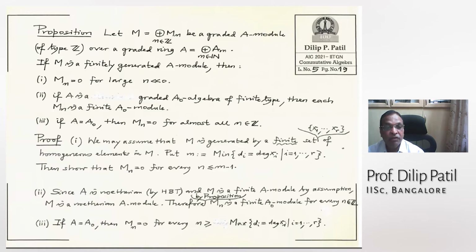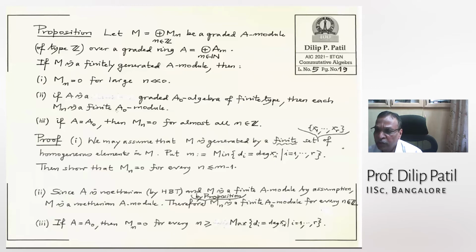And third one, Mn is 0 for almost all n. Again the same trick: take the homogeneous set of generators. Here you have taken the minimum; now you take the maximum, and take n bigger than that maximum, then all are 0. Same proof, similar. So now I am finished with the preliminaries.